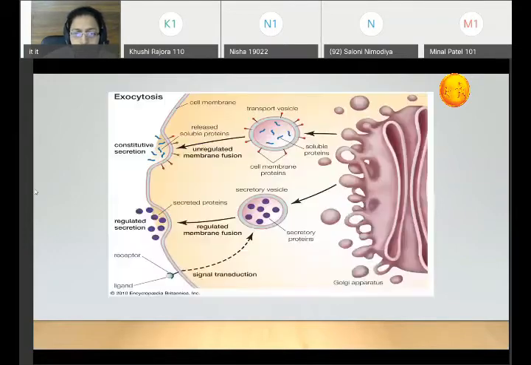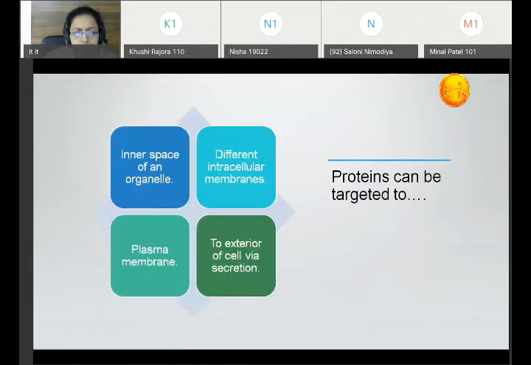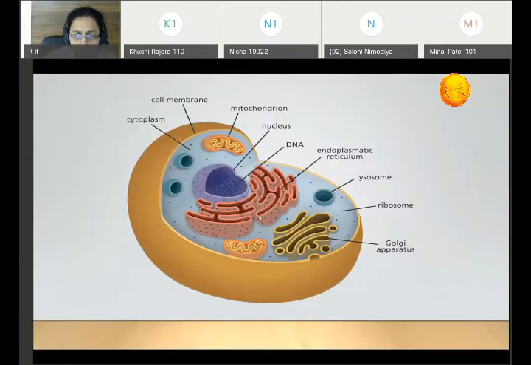So first is the inner space of the organelle. Second is the intracellular membrane. So these are the membranes: the outline of the Golgi apparatus, the nuclear membrane, the outer membrane of mitochondria, or the outer membrane of the Golgi apparatus. To these membranes, these proteins can be transported.